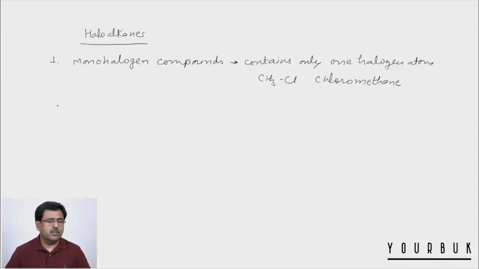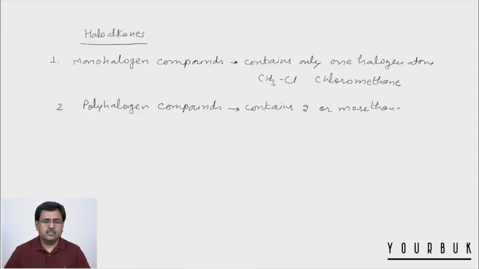Then second, we have polyhalogen compounds. And polyhalogen compounds contain two or more than two halogen atoms. For example, we have chlorofluorocarbons, we have carbon tetrachloride.